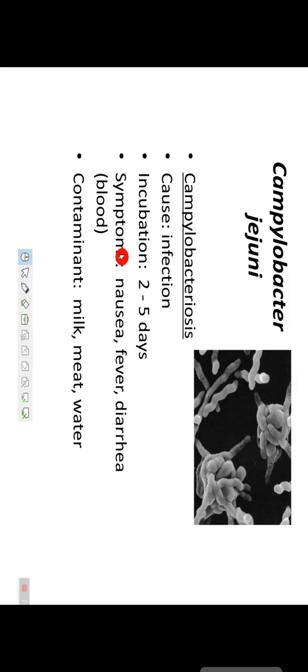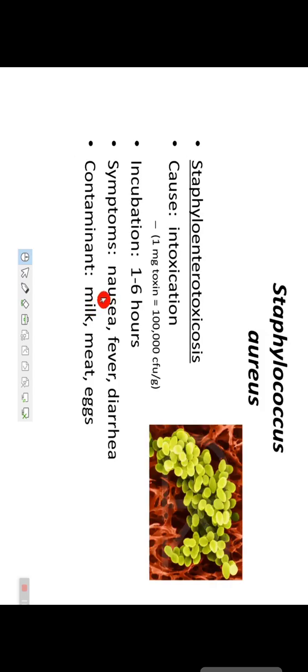From all this we see that meat and milk are the most contaminated food materials, contaminated by microbes. Clear? So when we eat or drink these two items, we should heat them at high temperature before we consume them, so that the microbes present in the milk and meat will be destroyed.